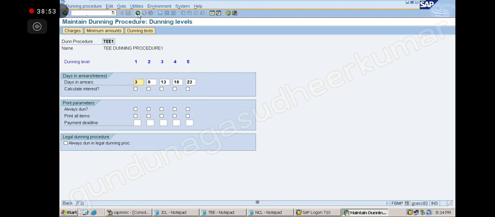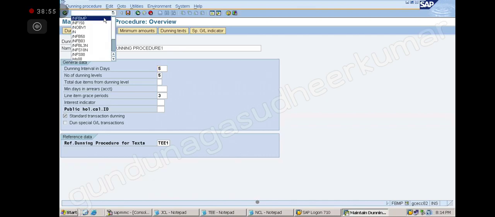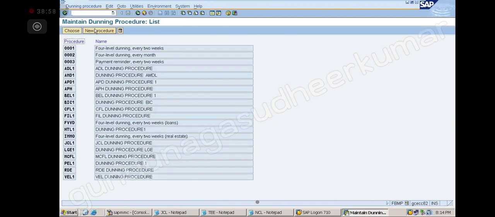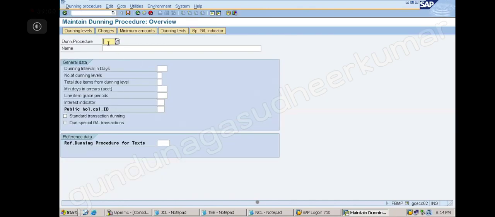Okay. So again I am going to show you. Again I am coming from the starting. New procedure. Suppose I am giving dunning levels as 3, and I am giving grace days as 3. Okay, let us see.